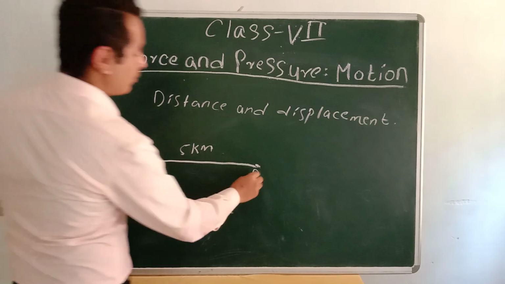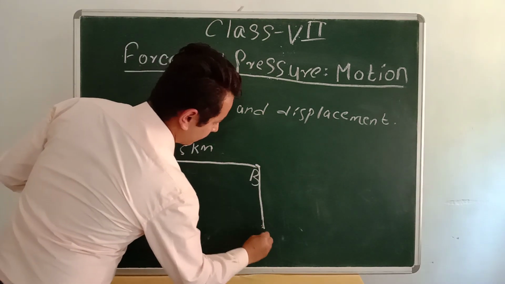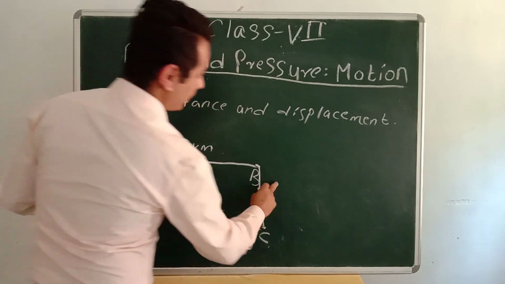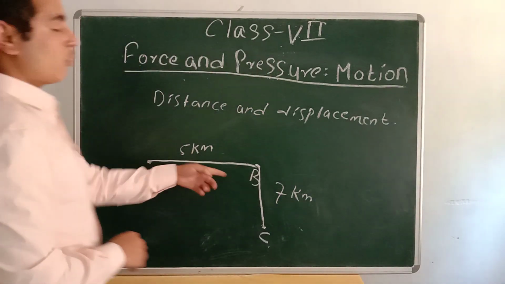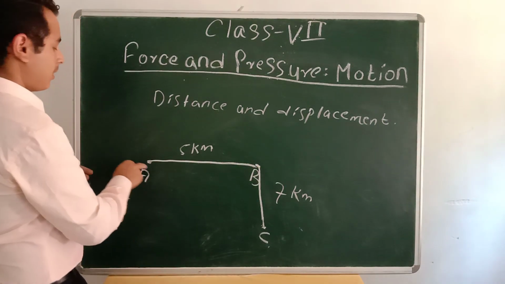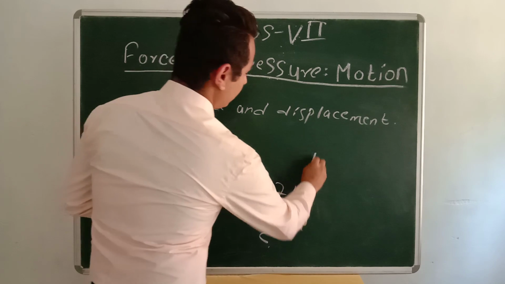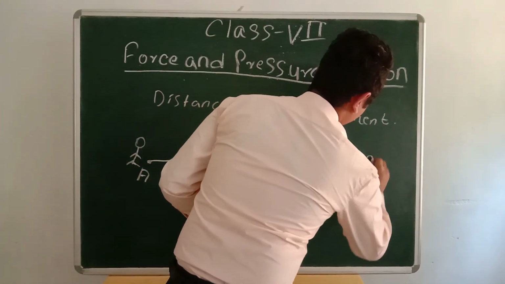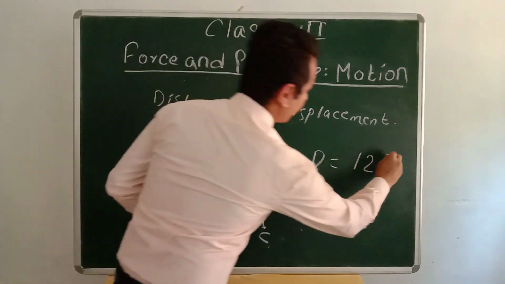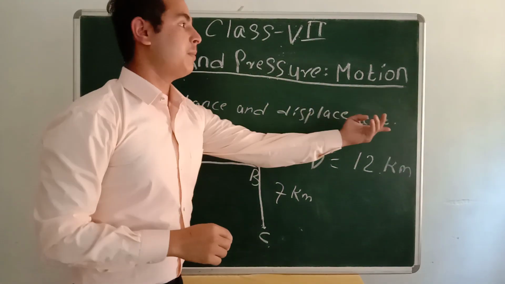And again he moved to point C. Let the distance be 7 km. So the total distance traveled by the man will be equal to 5 plus 7, that is 12 km.